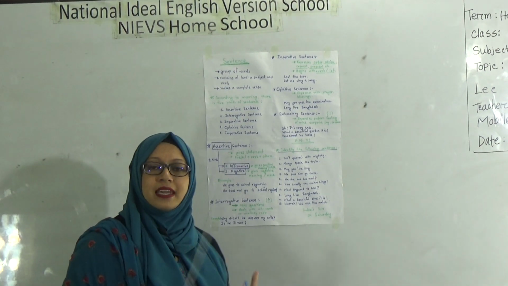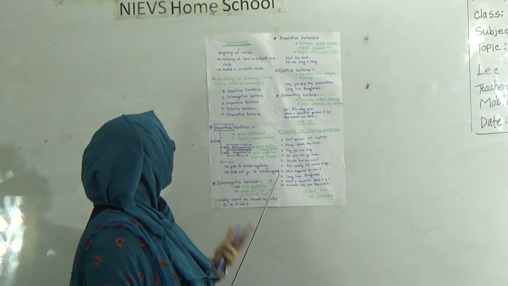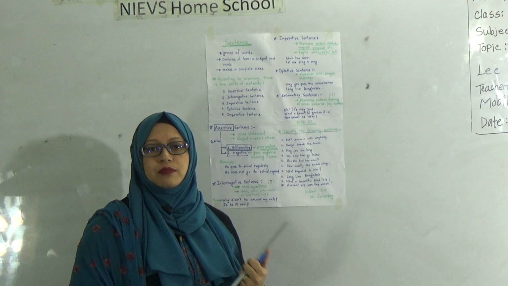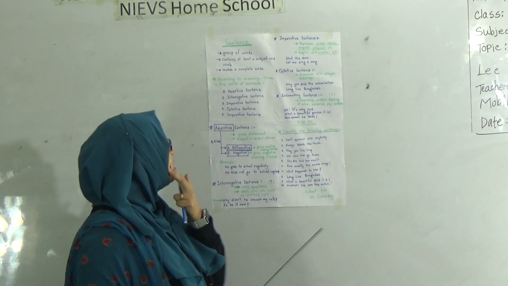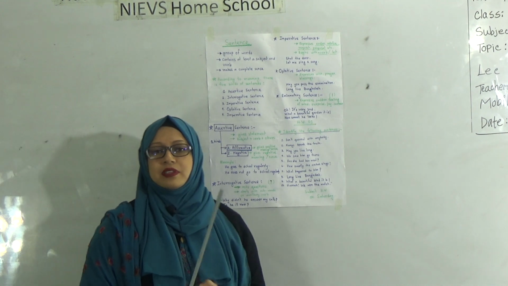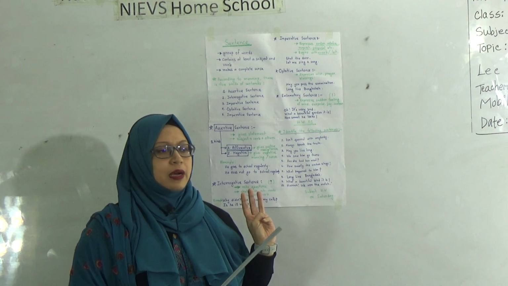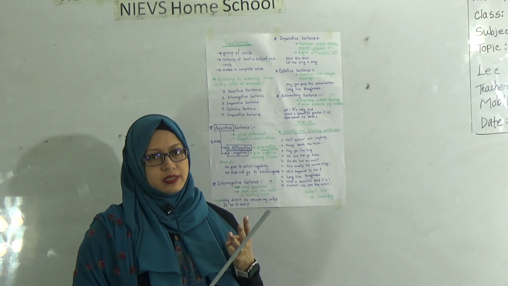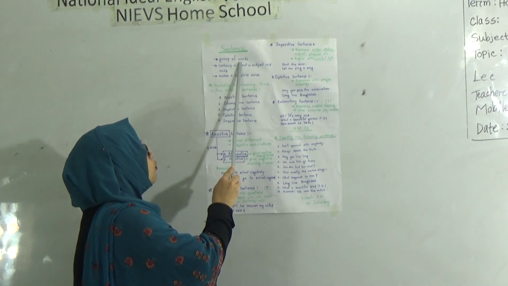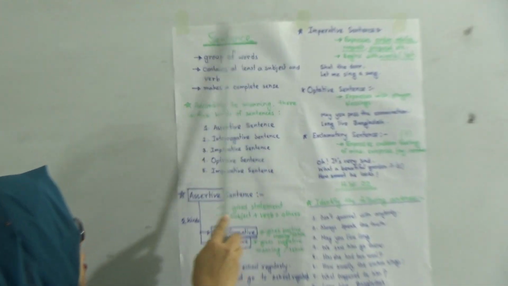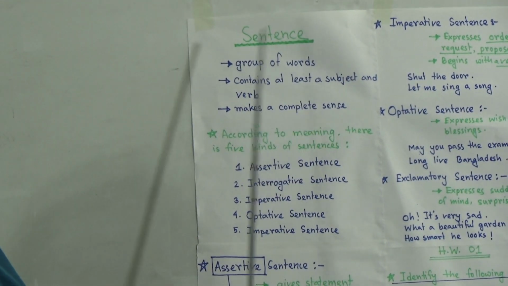So what is a sentence? Tell me. We have learned till this class what a sentence is. To be a sentence, you need to fulfill 3 conditions. Number 1, it should be a group of words. So a sentence contains a group of words. This is the first condition.